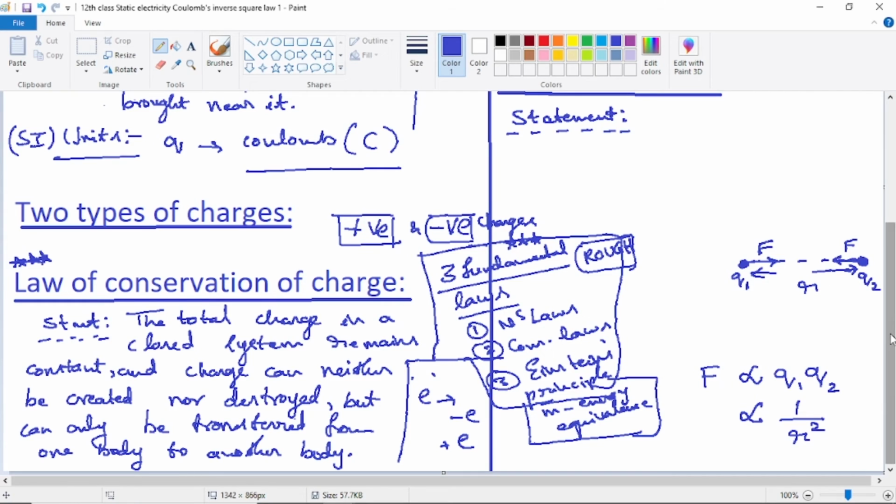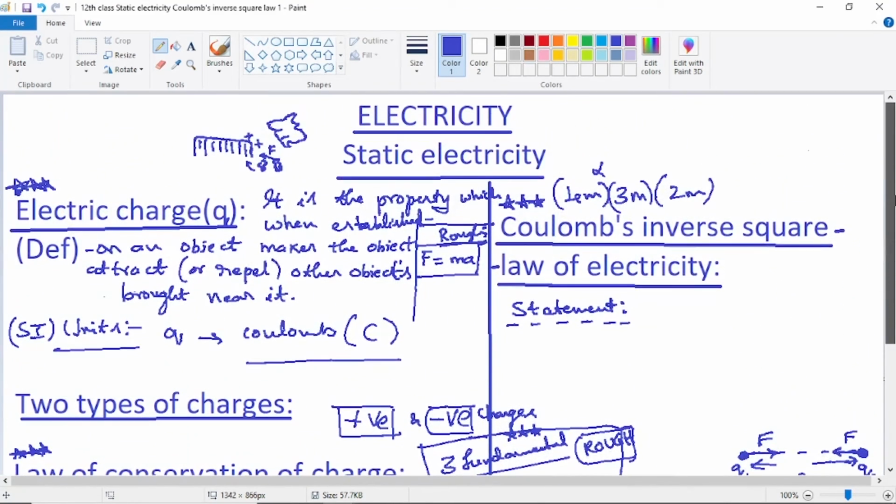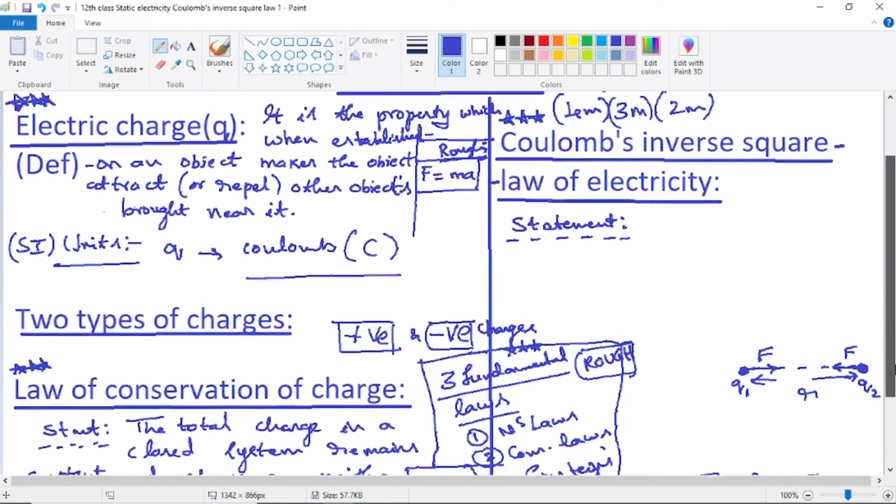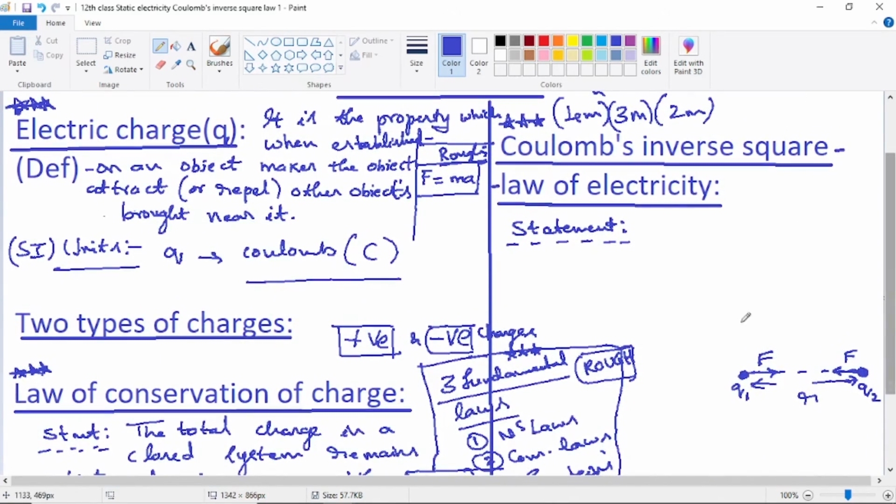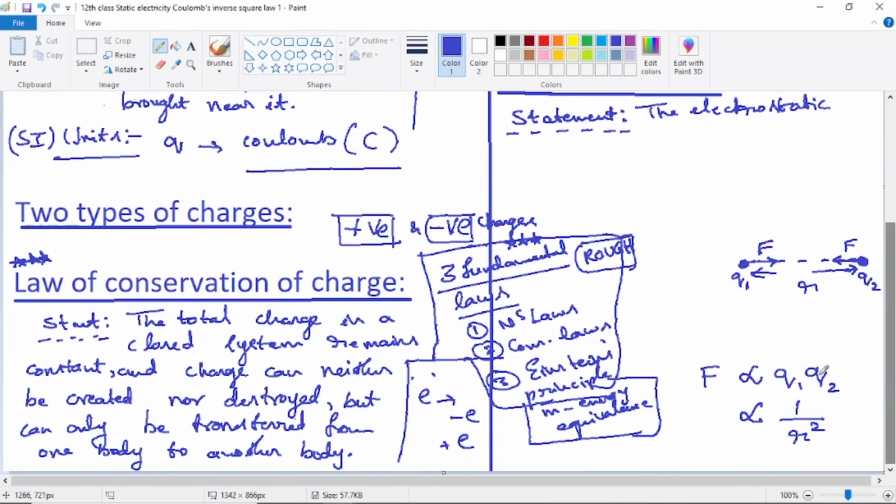Conservation of charge. Next, now the real syllabus topic, Coulomb's universal law statement. This also already we have seen, so quickly write the statement. The electrostatic. Write it more clearly. See here the words later. If you are writing this, it will not be clear. So just one small thing here.